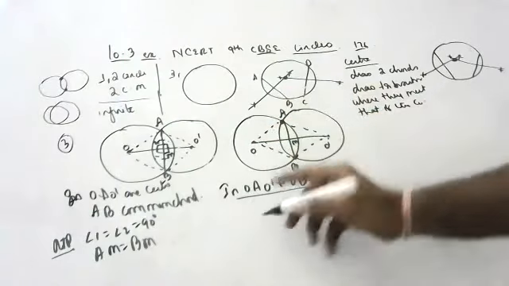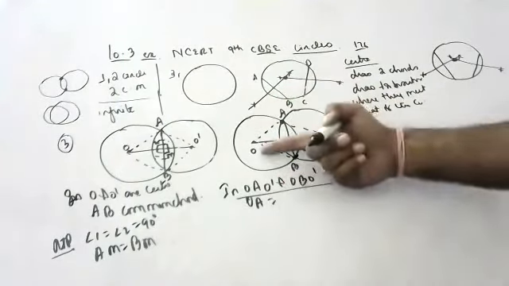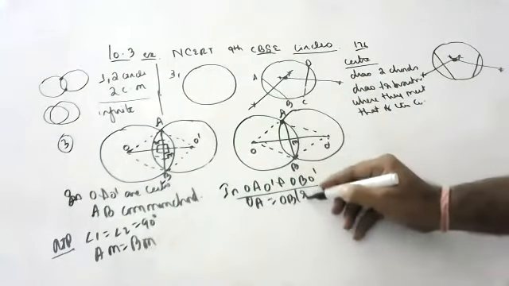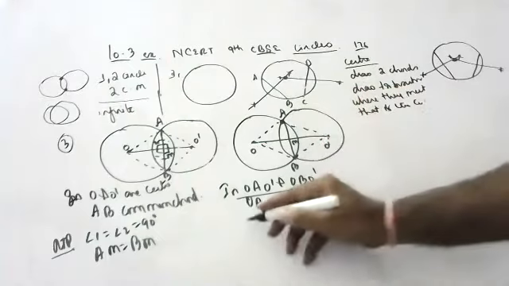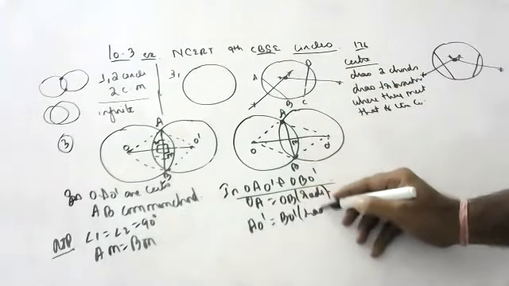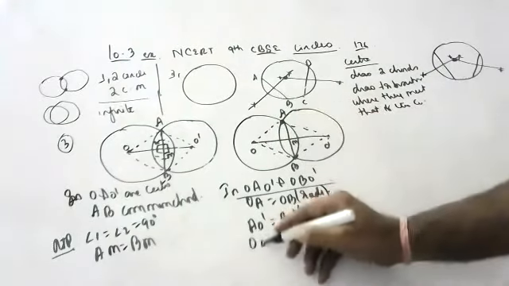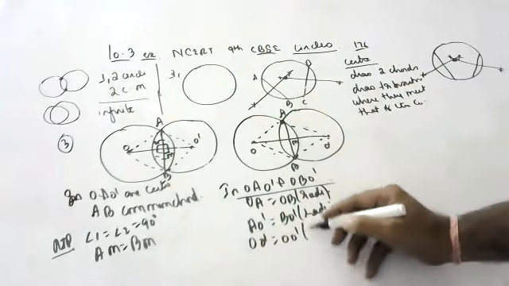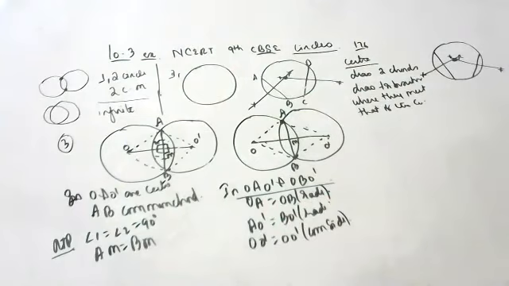OA is equal to OB. In this triangle OA and in this triangle OB are equal because they both are radii. Next, AO dash is equal to BO dash. That is also radii. OO dash is equal to OO dash. Why? Common side.